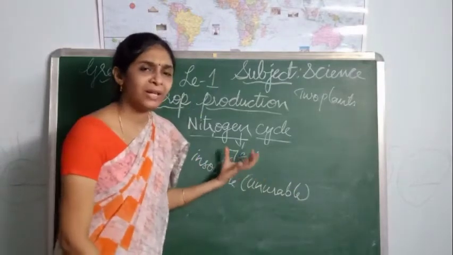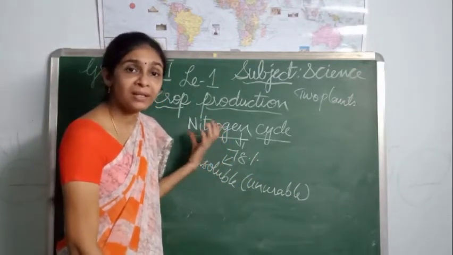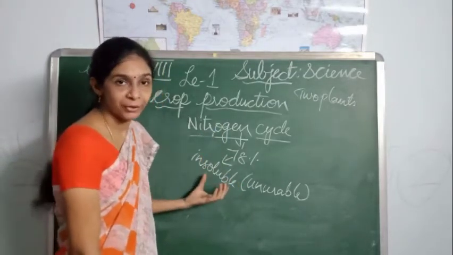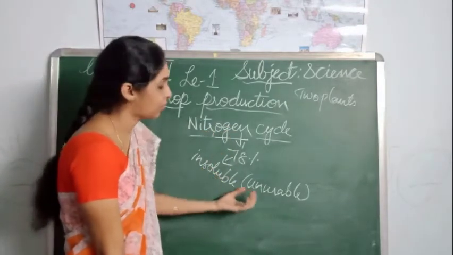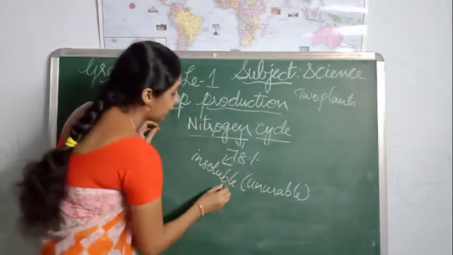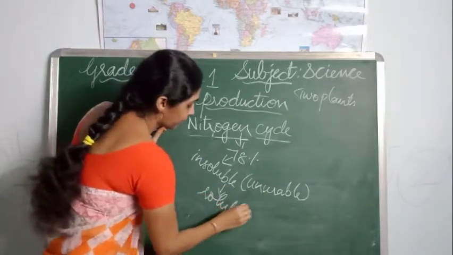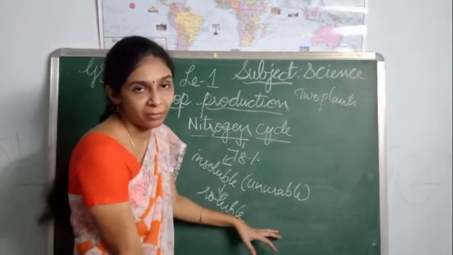Then how can we get this nitrogen? It has to be converted. That means the nitrogen which is in the insoluble or unusable form must be converted into a soluble form, or we can say the usable form.